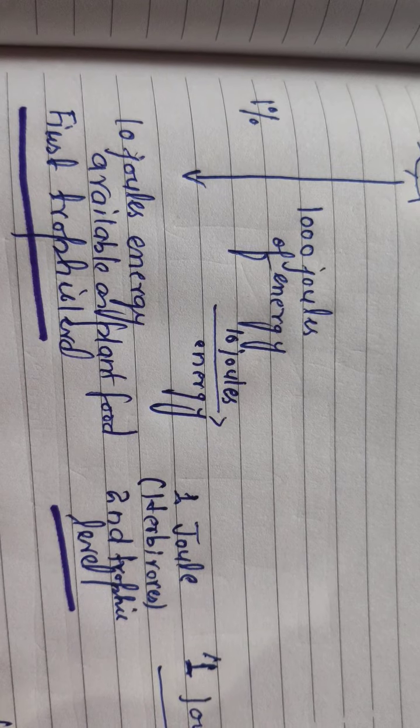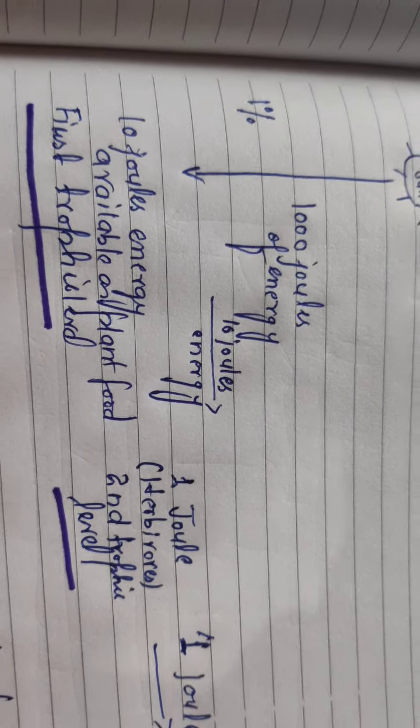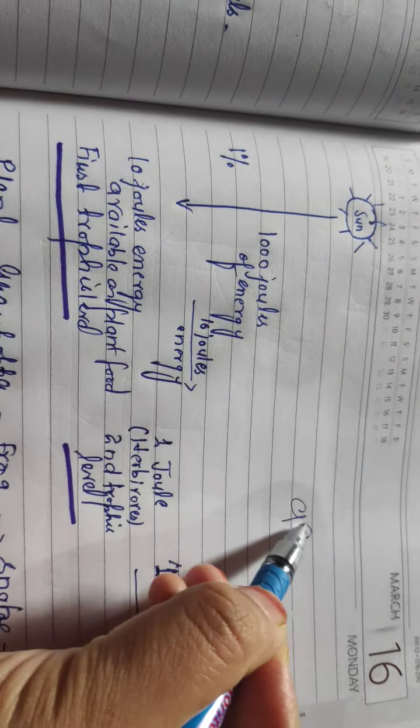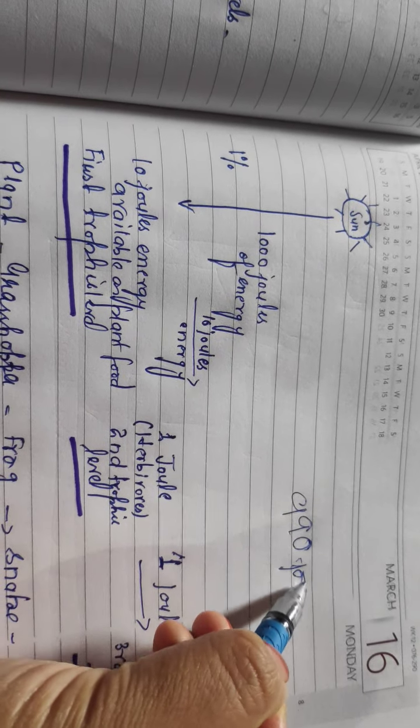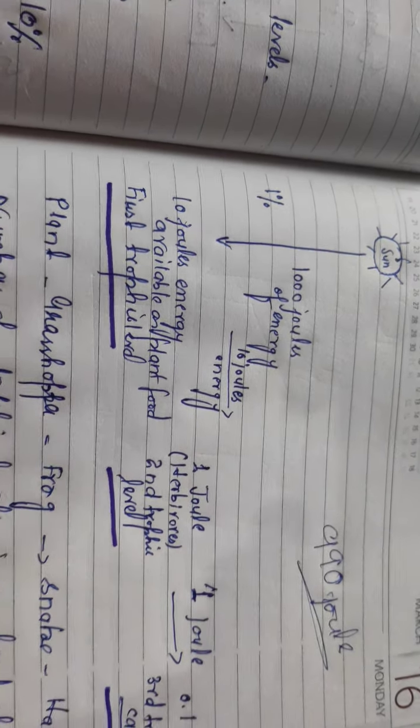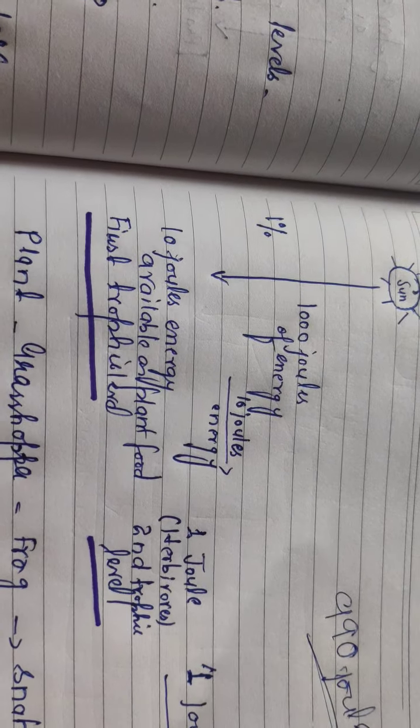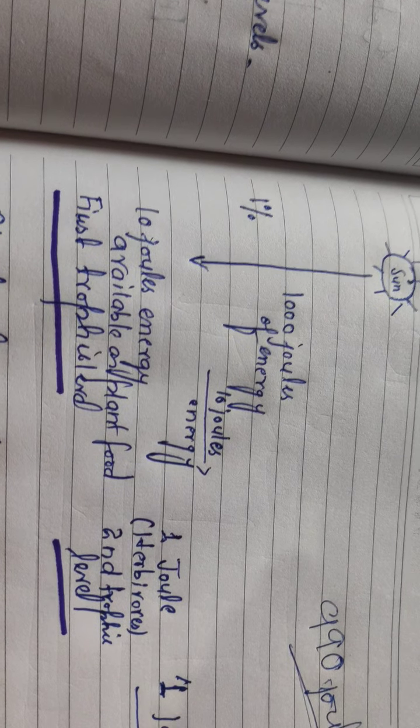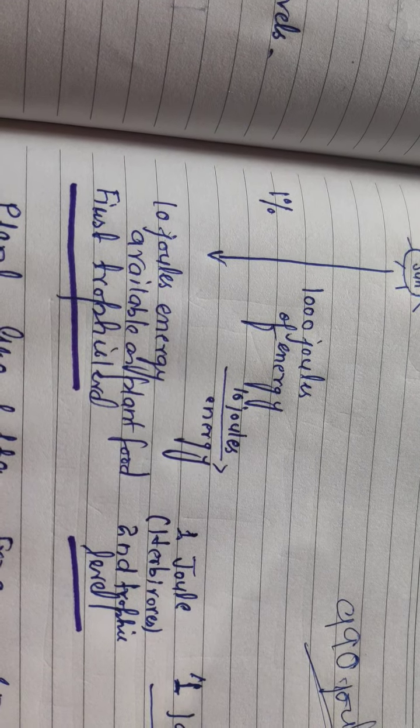Thus we can say the remaining 990 joules of solar energy is lost back into the environment, reflected back into the environment.